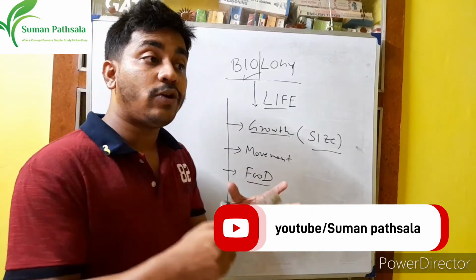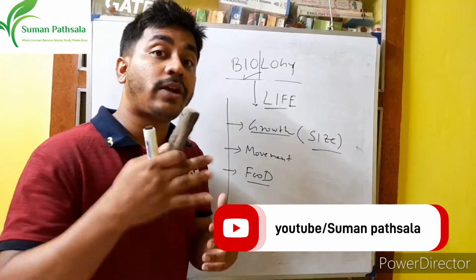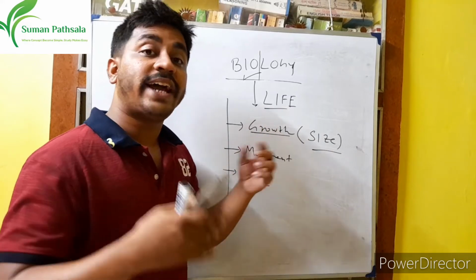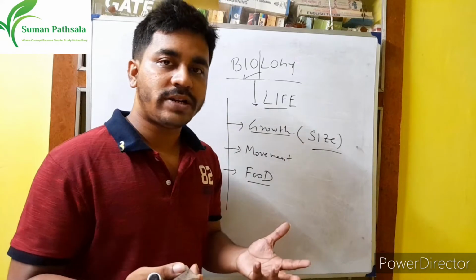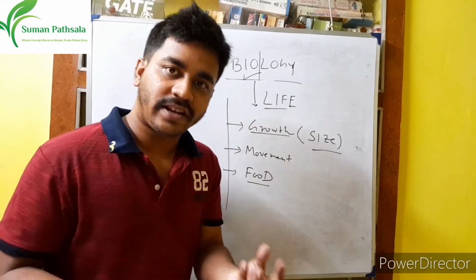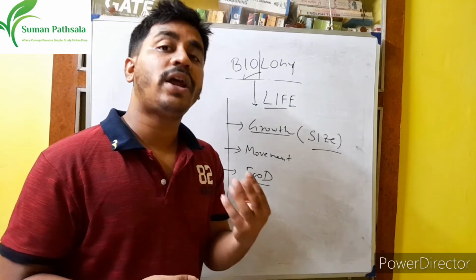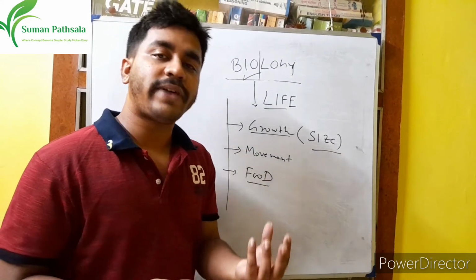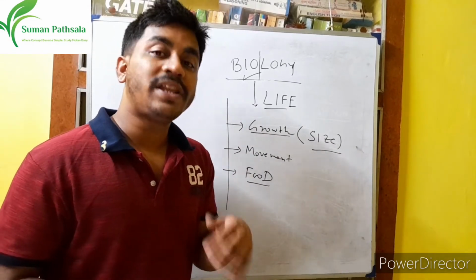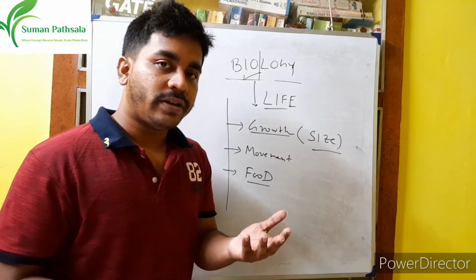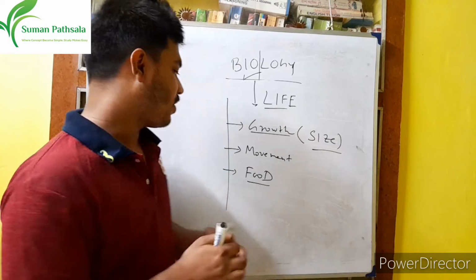But that means if any organism takes food for its development, for its growth, that organism has a life. That organism is living, right? Different organisms are there in our world. Suppose parasites are there. Suppose symbiotic, some animals are there. Different types of animals are there. Different types of plants are there. All take food for their development, for their growth. That means it is the part of a life, right? Okay.